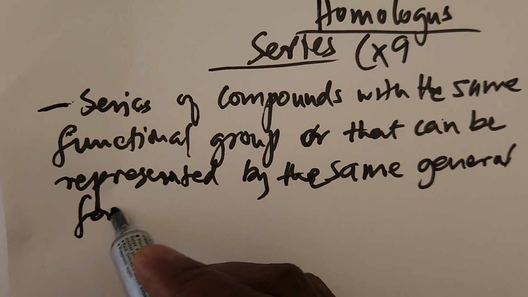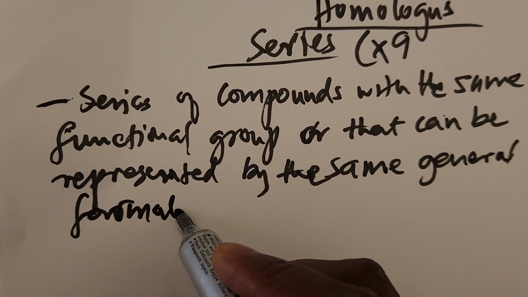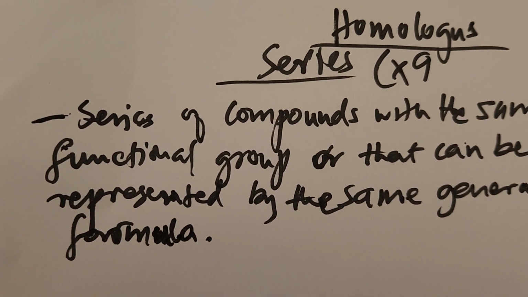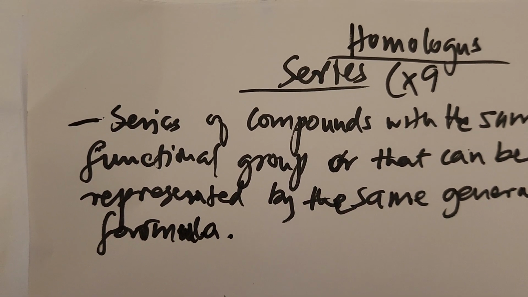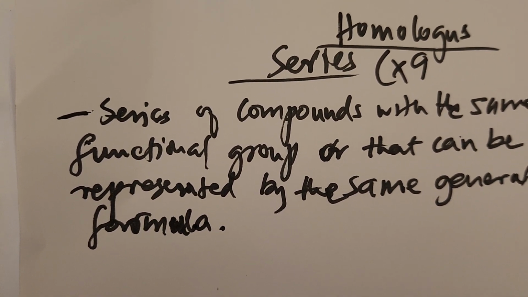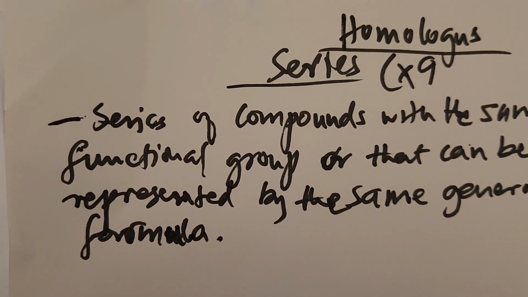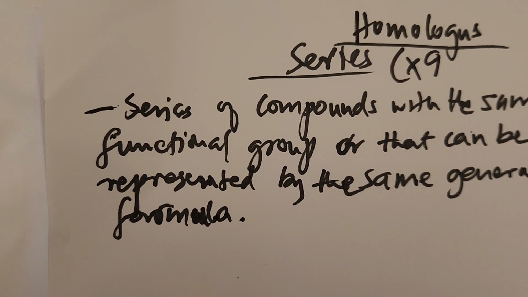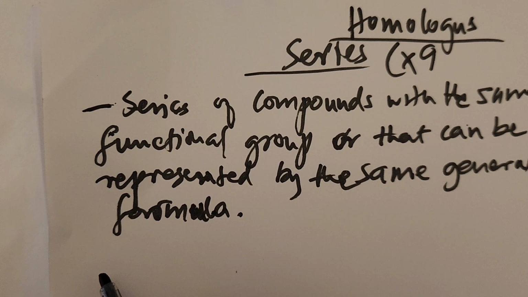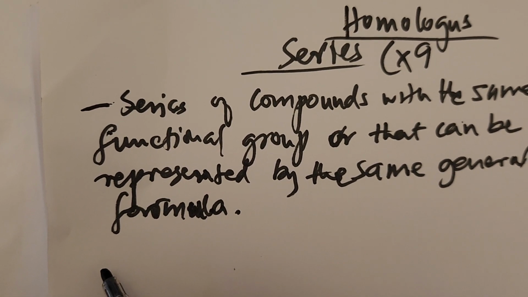We'll talk about the general formula for butane. So yes, we'll talk about the general formula of compounds here. Now, yes, the series of compounds with the same functional group, or the series of compounds with the same general formula. That's the homologous series. Now, we said we have got 3 hydrocarbons and 6 derivatives of hydrocarbon.